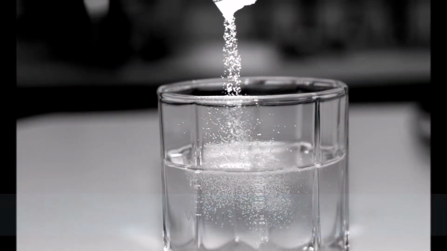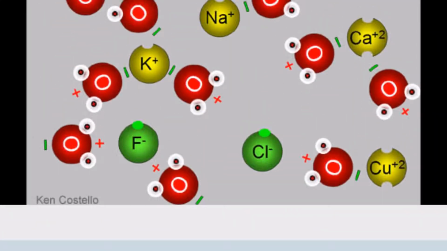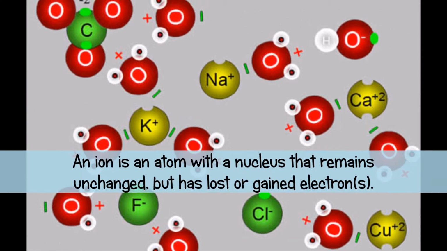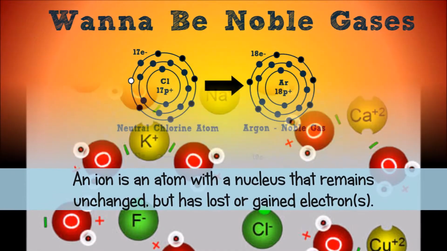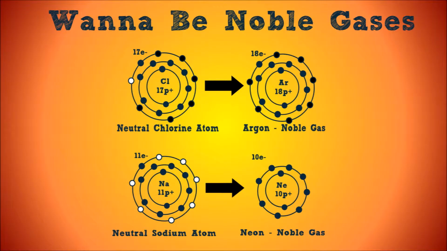An ion is an atom that has gained or lost an electron, and which therefore has a net positive or negative charge. Many atoms have electrons that long to have a complete outer shell. They want to feel like the fully satisfied noble gases. Some atoms are noble gas wannabes.